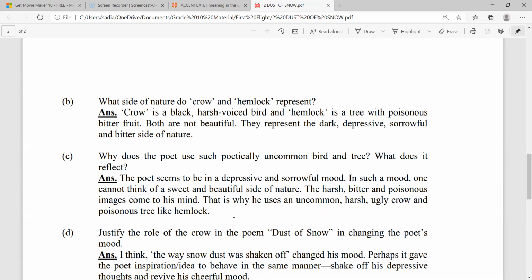Similarly, the poet uses the hemlock tree as a symbolism which is known for bitterness and poison. It is a poisonous tree and it is known for its bitter fruit. It is also useless in nature.